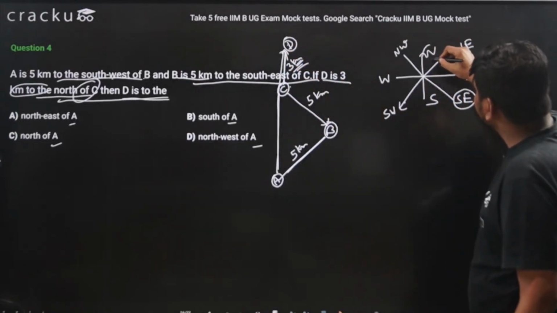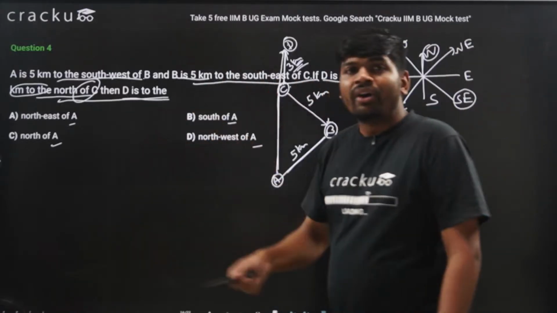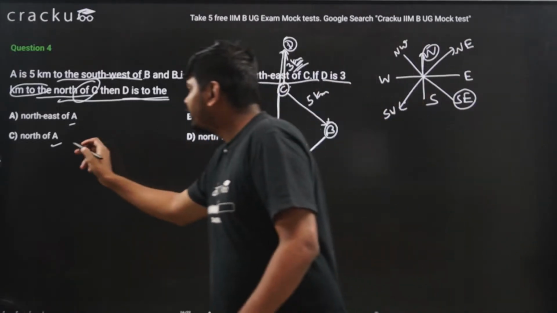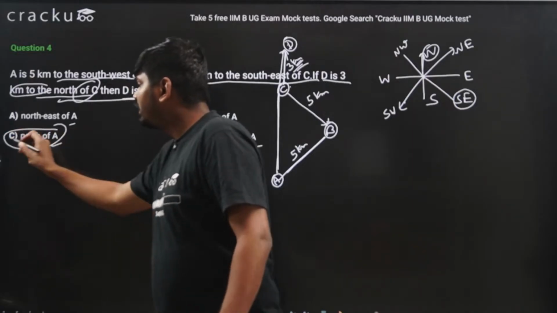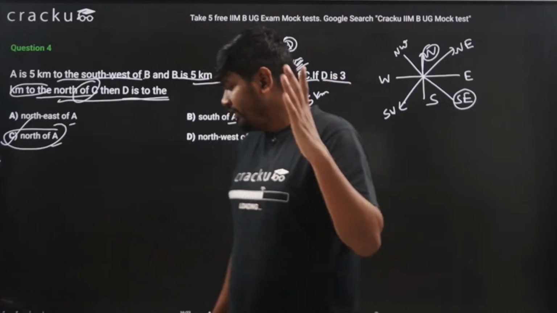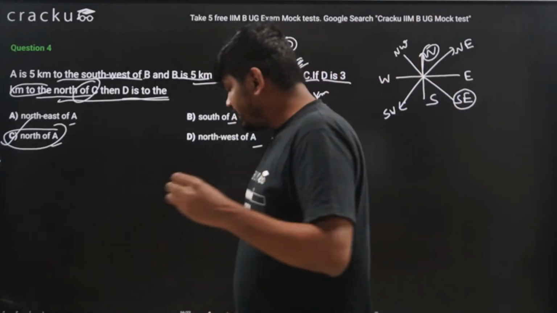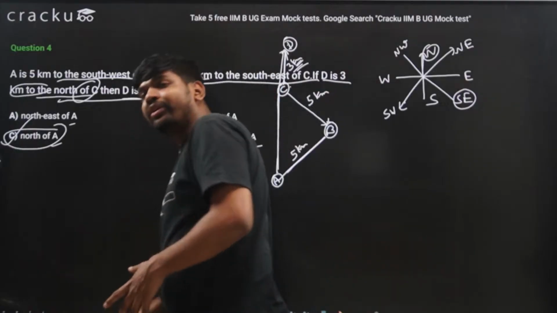So D is to the north of A. So the correct answer is option C. I hope this is clear to you. If you have any doubts, please comment on the video.